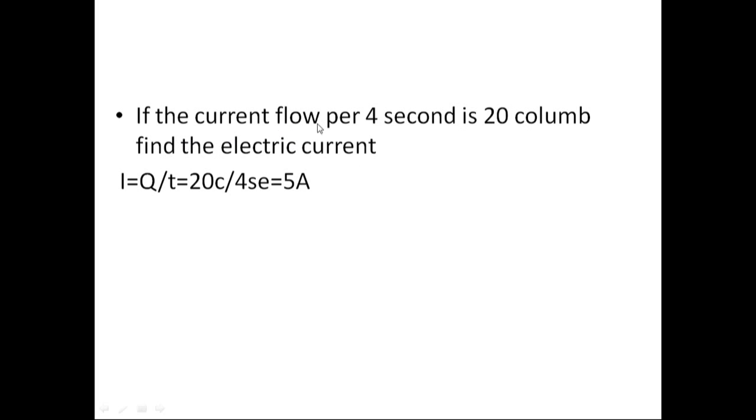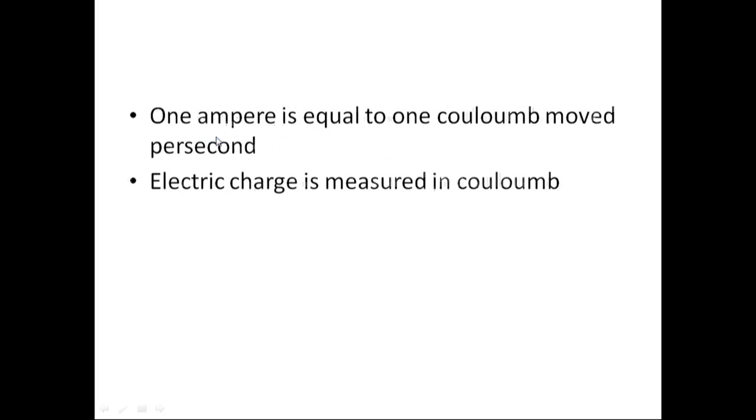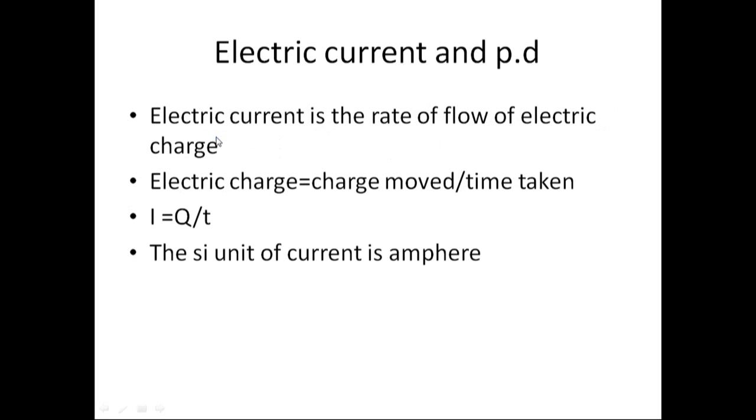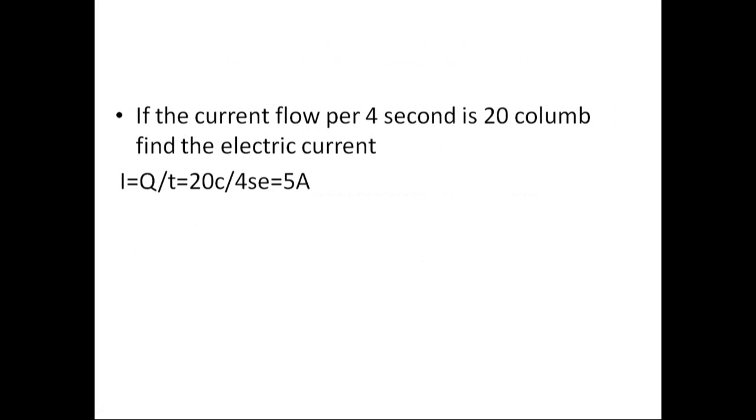The question asks us to find the electric current, and as I told you, electric current is charge over time. So we use I equals charge over time: 20 coulomb over 4 seconds equals 5 ampere.